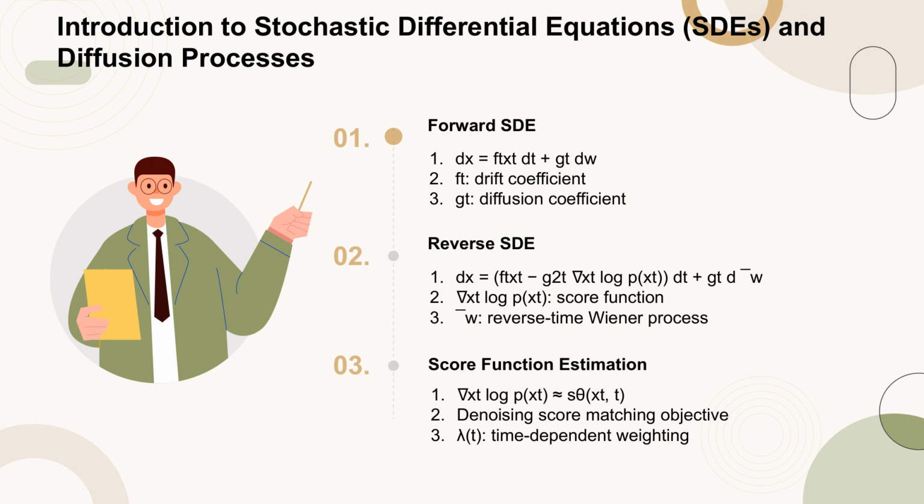The reverse SDE, used to transition from the prior distribution to the data distribution, is defined as dx equals [f(x_t, t) minus g(t)^2 nabla_{x_t} log p(x_t)] dt plus g(t) dw, where nabla_{x_t} log p(x_t) is the score function and w is the reverse time Wiener process. The score function is approximated by a neural network S_theta(x_t, t), which is optimized using a denoising score matching objective with a time-dependent weighting function lambda(t).